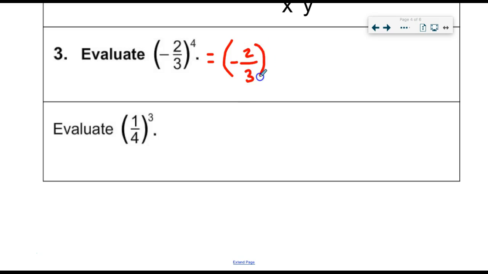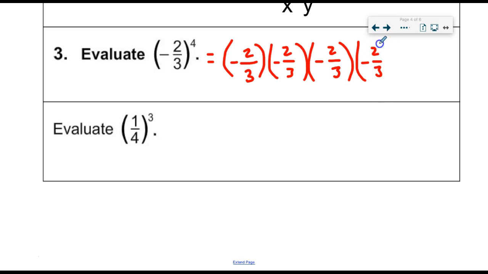So here's what I would do. Each of these is going to get parentheses, right? Negative 2/3 times negative 2/3 times negative 2/3. Remember that I'm putting the parentheses around these so it doesn't look like subtraction. It looks like I'm multiplying negatives. Alright, negative 2/3. And do I have 4 of them? Yes, I do.